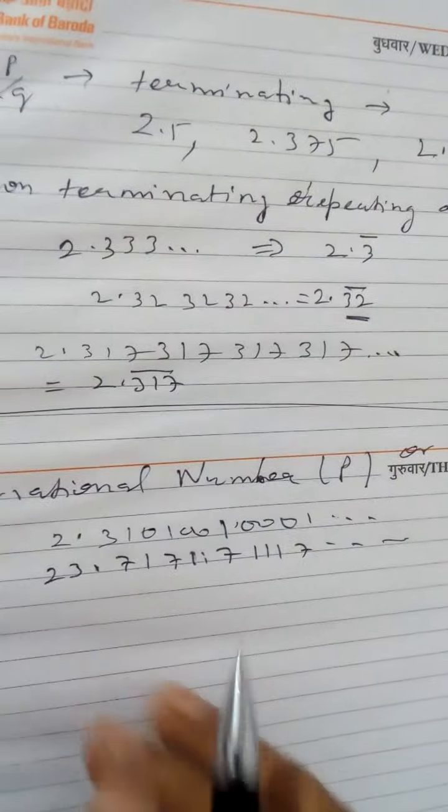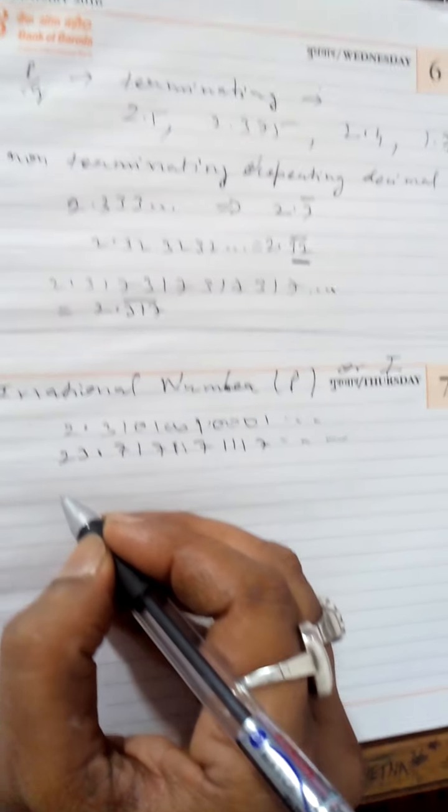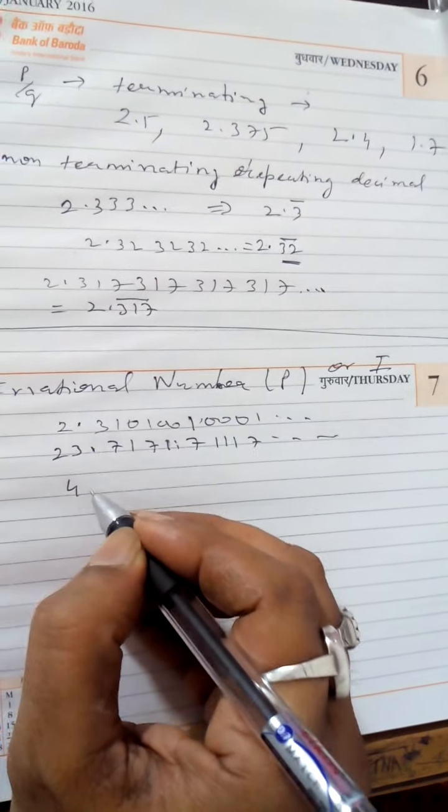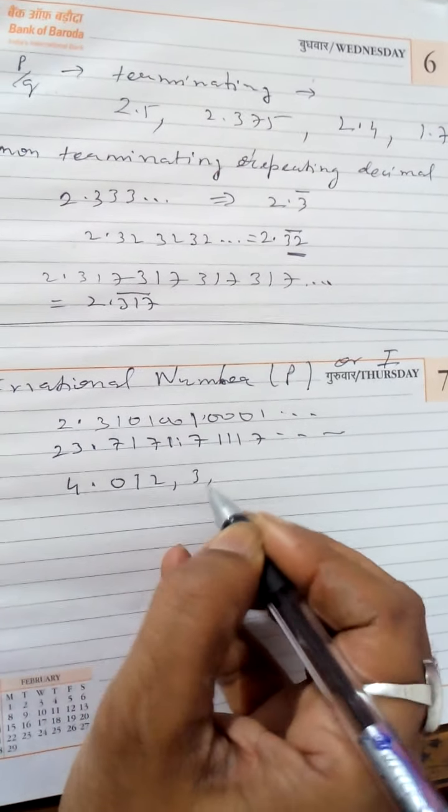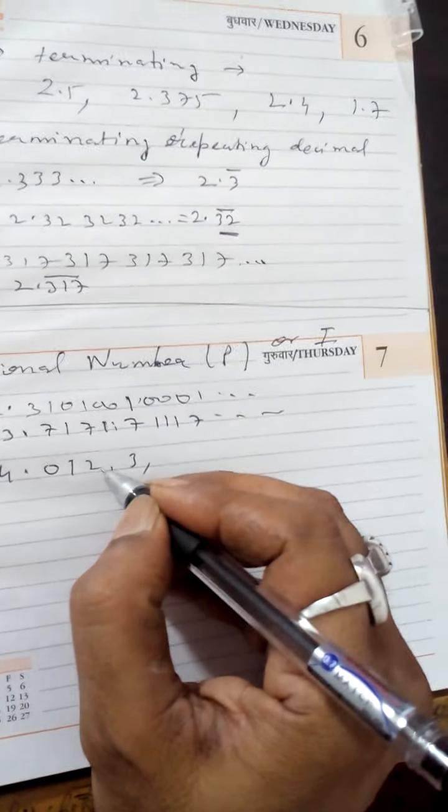Here 1 is increasing, or you can say that 4.012312